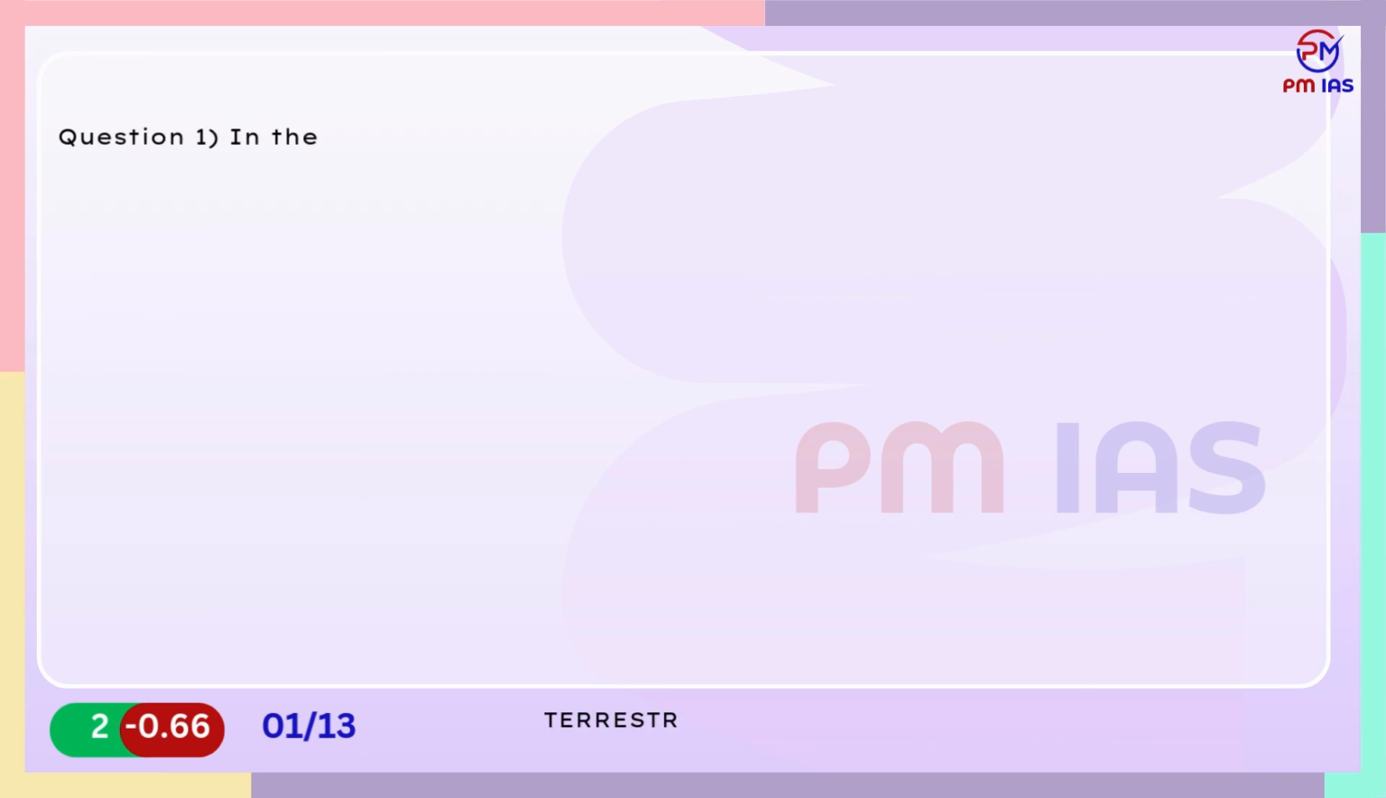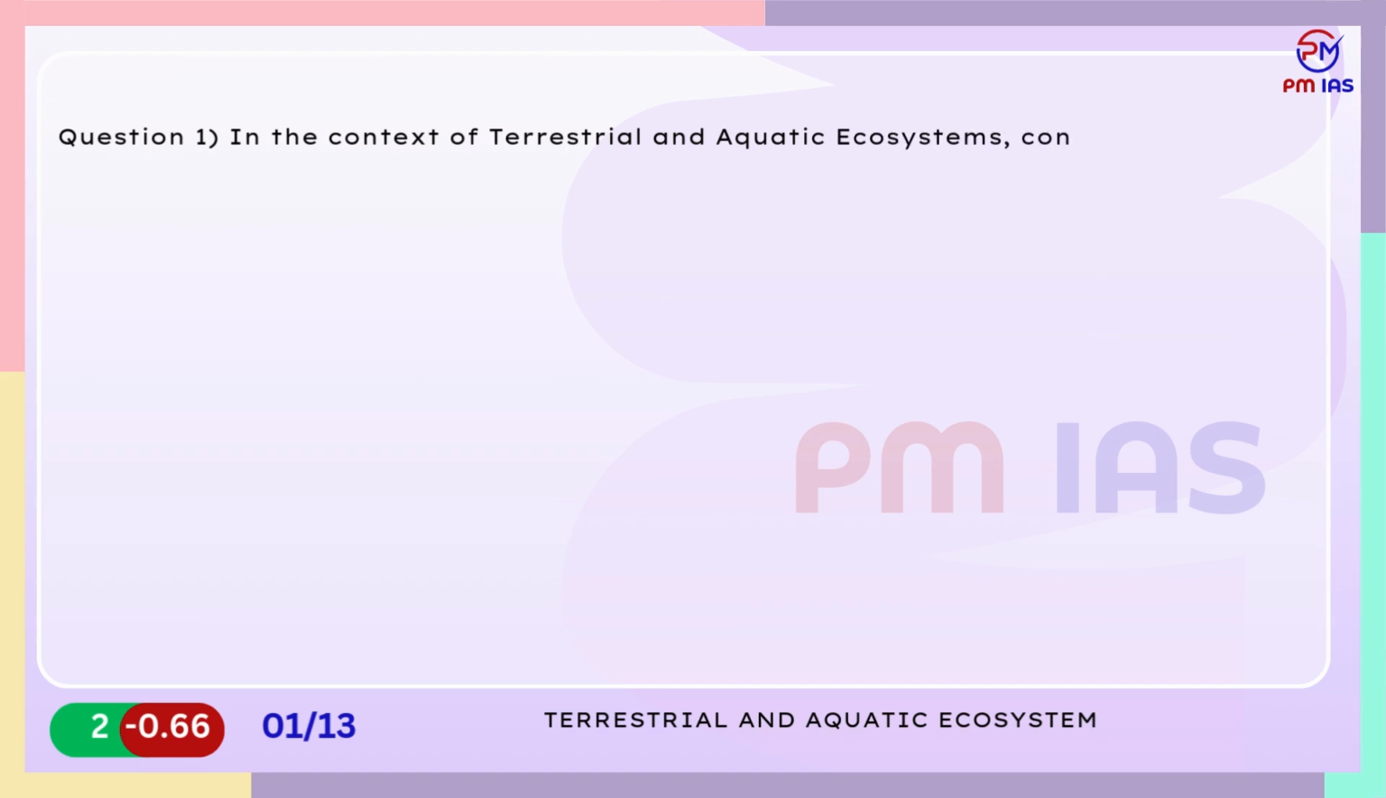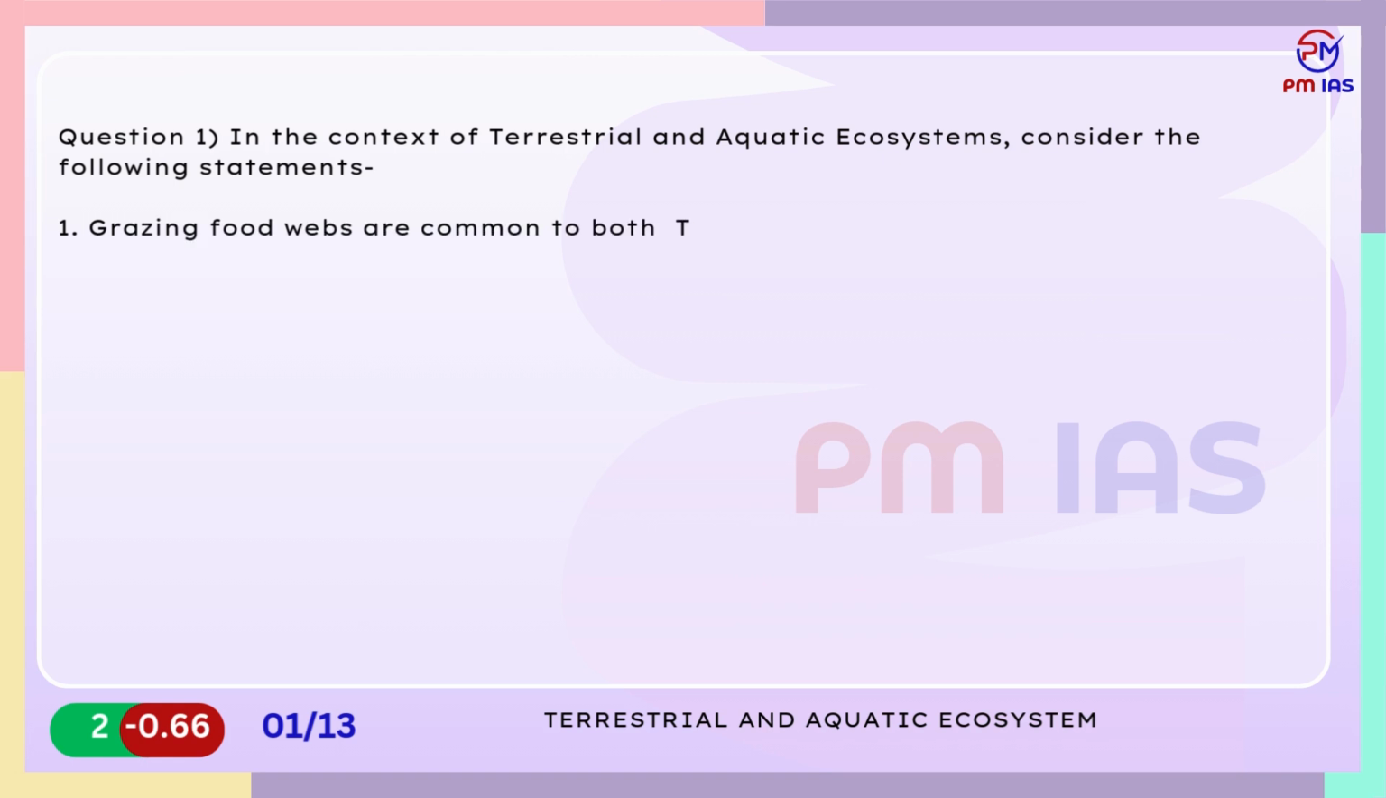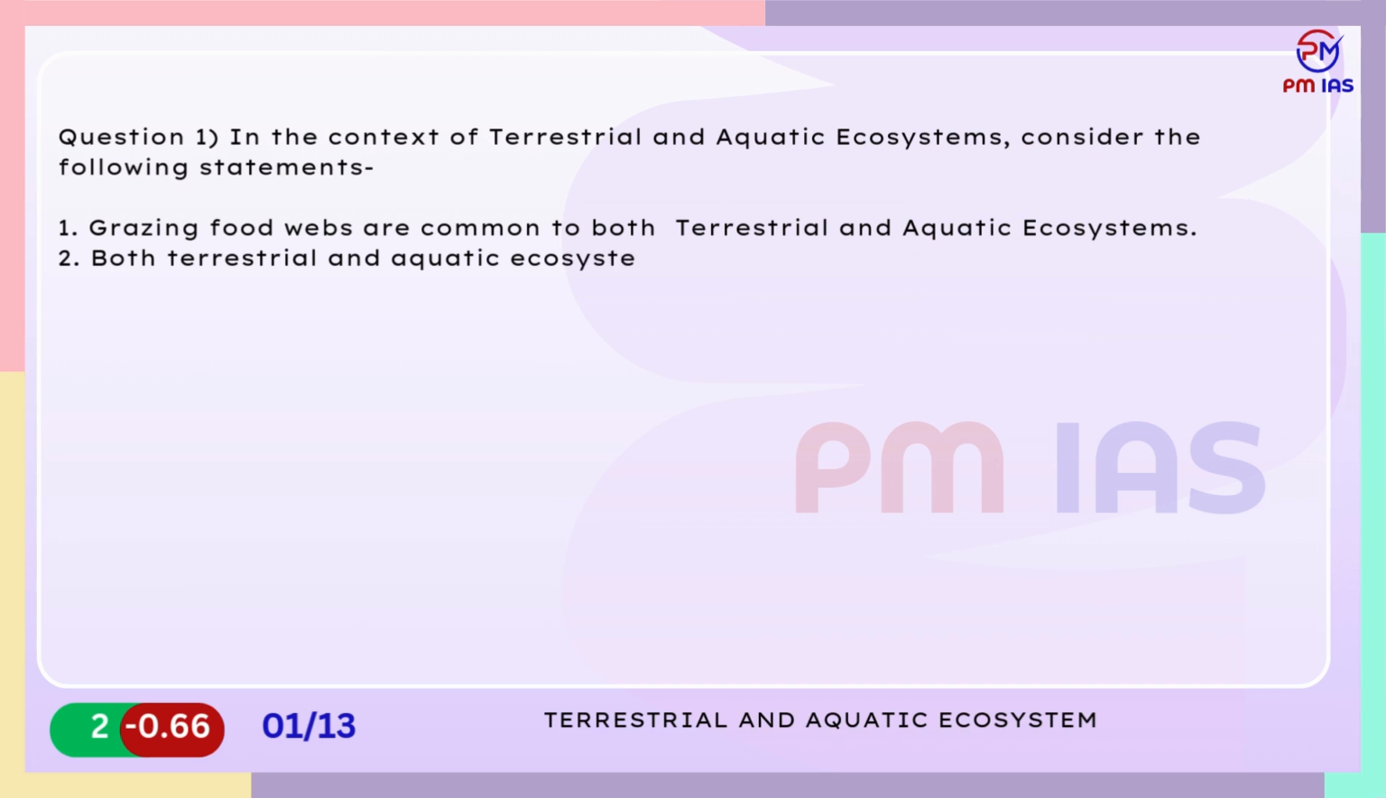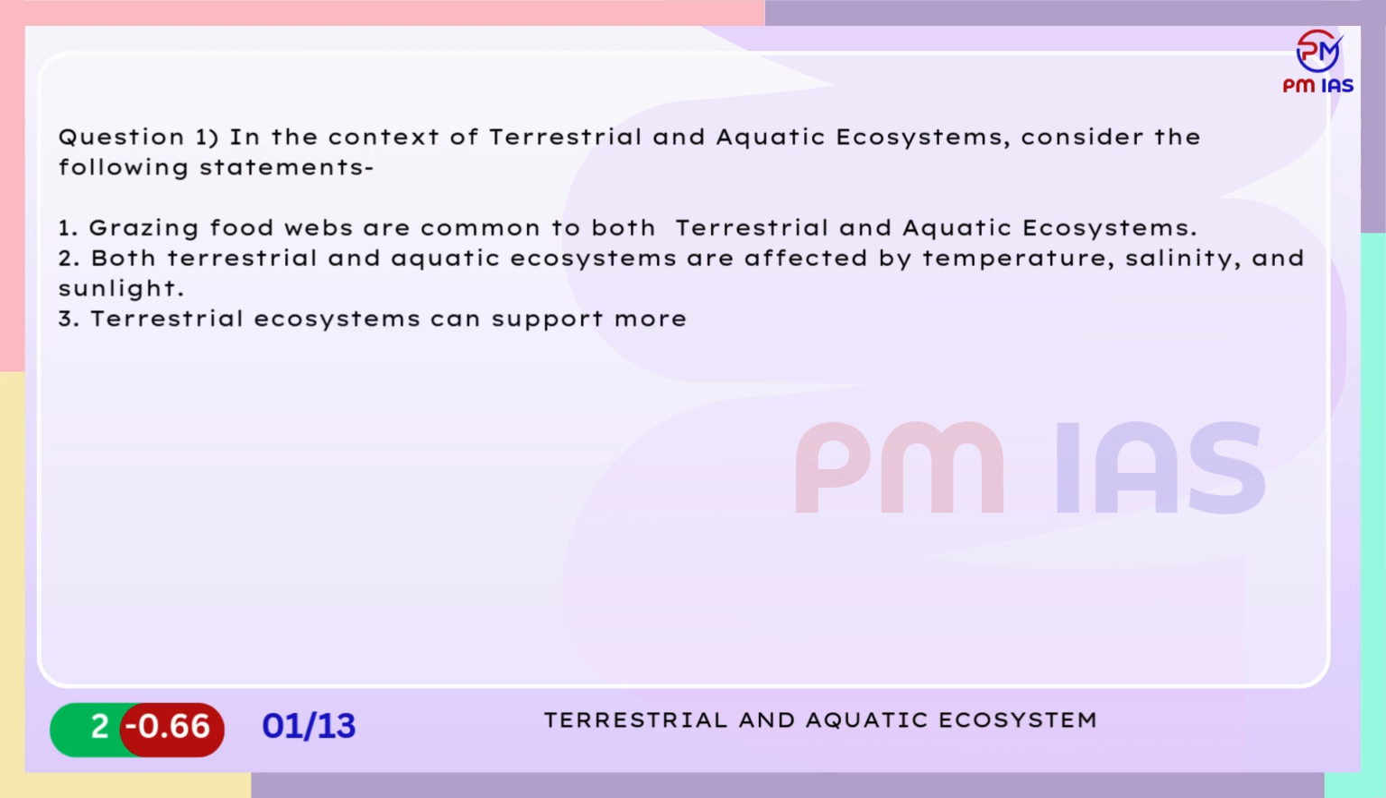Terrestrial and aquatic ecosystems. Question 1. In the context of terrestrial and aquatic ecosystems, consider the following statements. 1. Grazing food webs are common to both terrestrial and aquatic ecosystems. 2. Both terrestrial and aquatic ecosystems are affected by temperature, salinity, and sunlight. 3. Terrestrial ecosystems can support more trophic levels than the aquatic ecosystems. Which of the statements given above are correct?